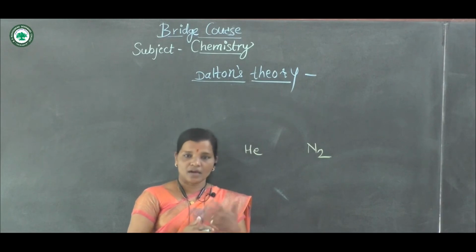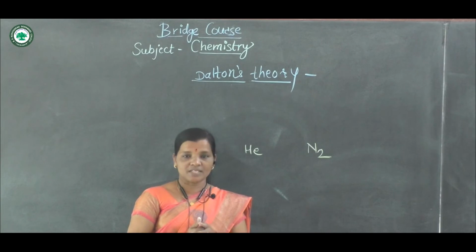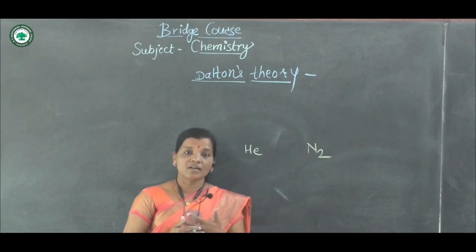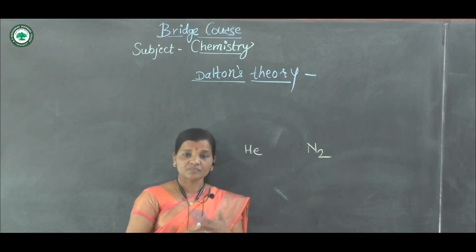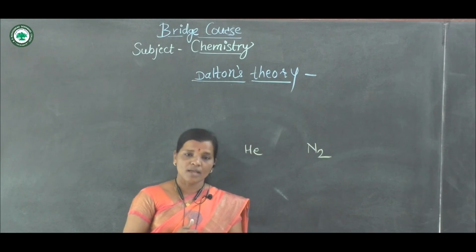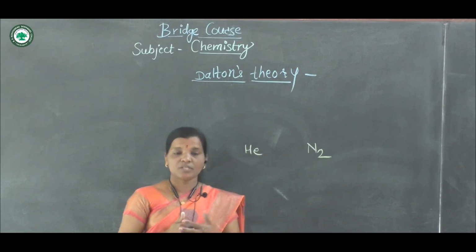And also Dalton proved that when atoms combine in a chemical reaction, they combine in a simple whole number ratio. According to Dalton, when molecules are formed by the combination of atoms, they combine in a whole number ratio.